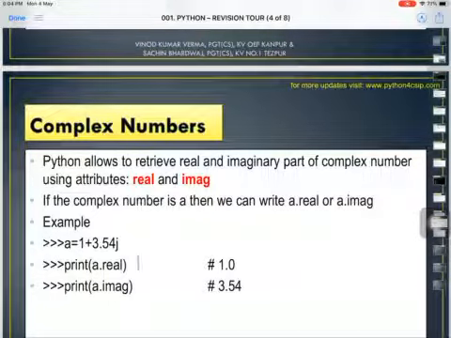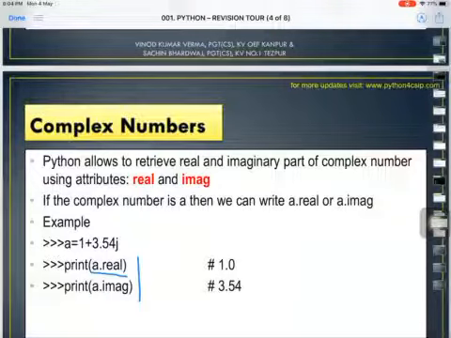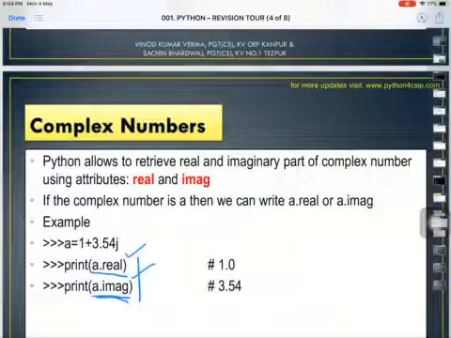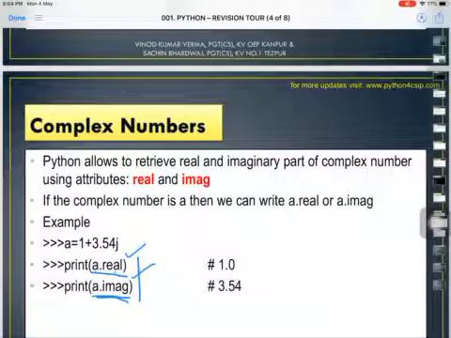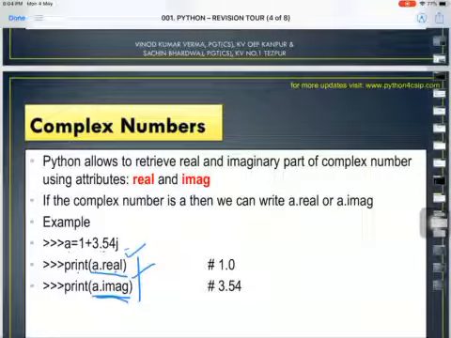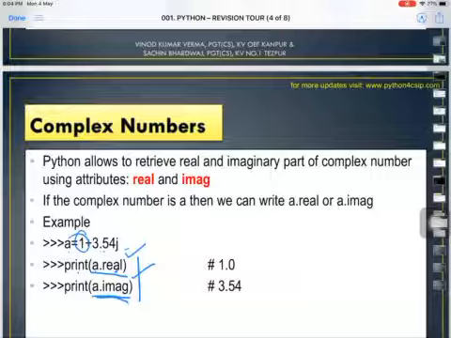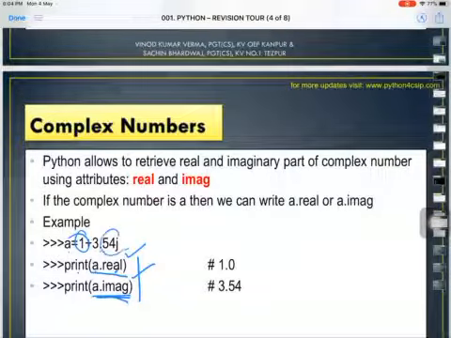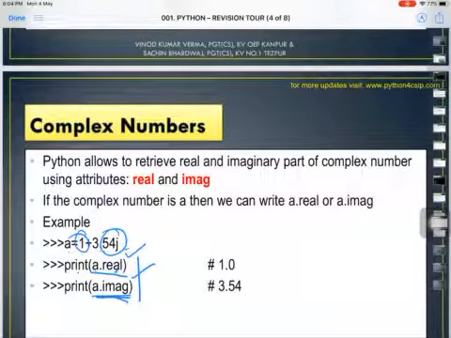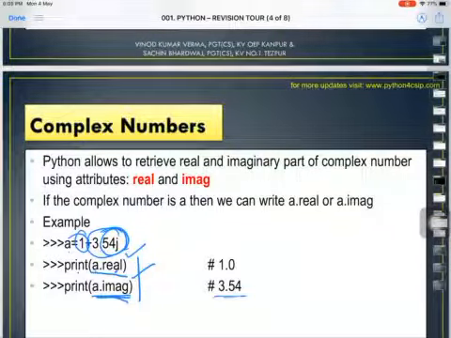Alright, one more thing, if you want to see only the real part and only the imaginary part, then we have these two keywords. So this a dot real, if I declare a is equal to 1 plus 3.554j, and I say print a dot real, it will show only the real part, and if I say print a dot imag, it will show the imaginary part, that is 3.554j.